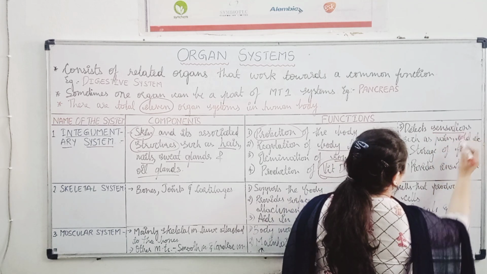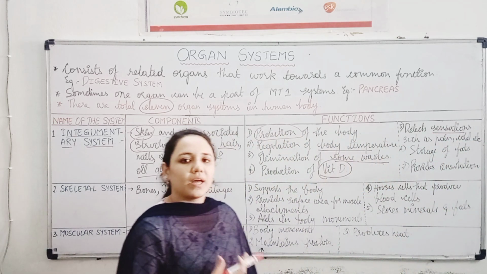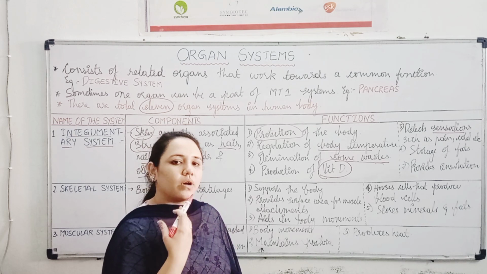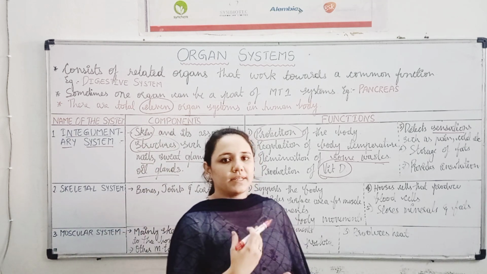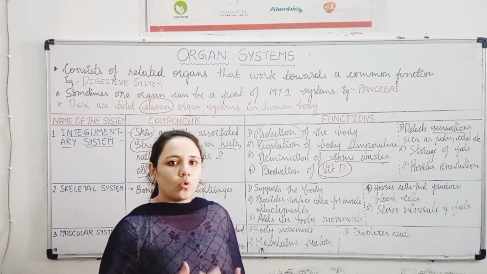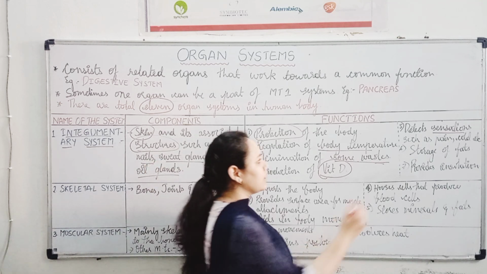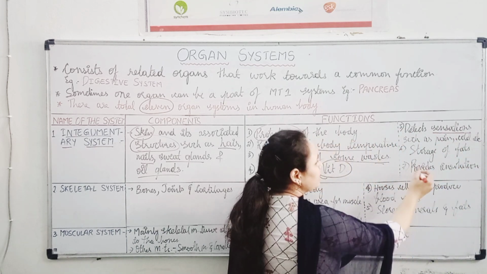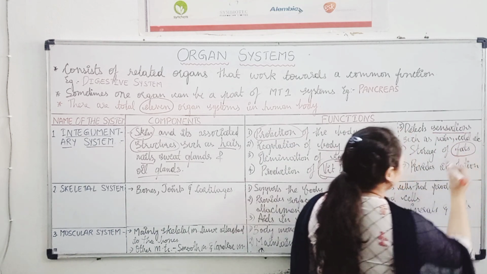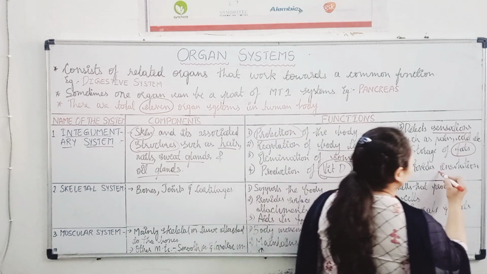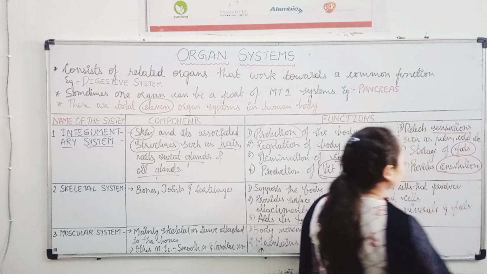And detection of sensation. हमारे skin से we will be able to feel different sensations such as pain, cold, heat, all that comes under detection of sensation. And then storage of fats. And the last function of the integumentary system is that it provides insulation.